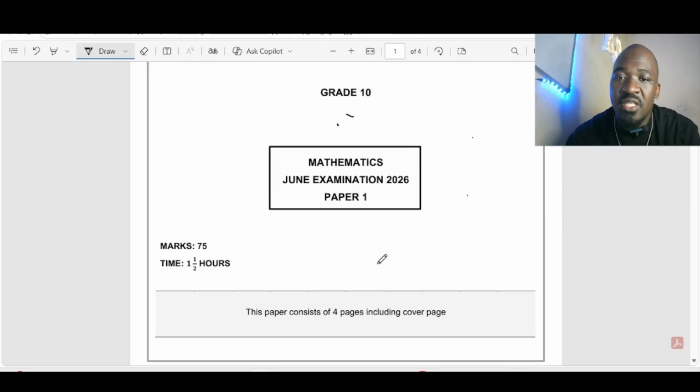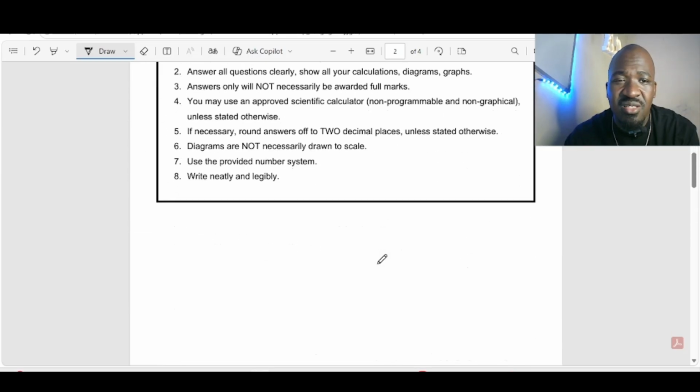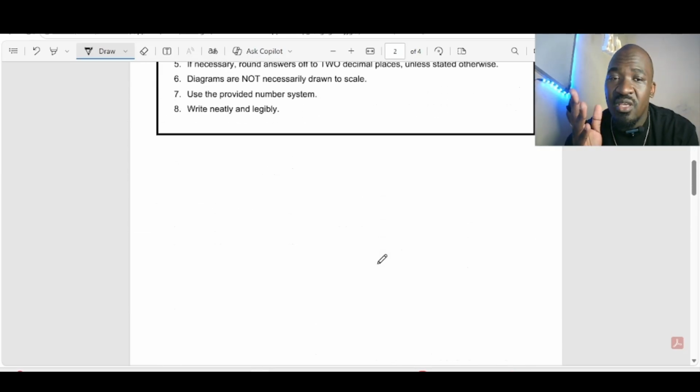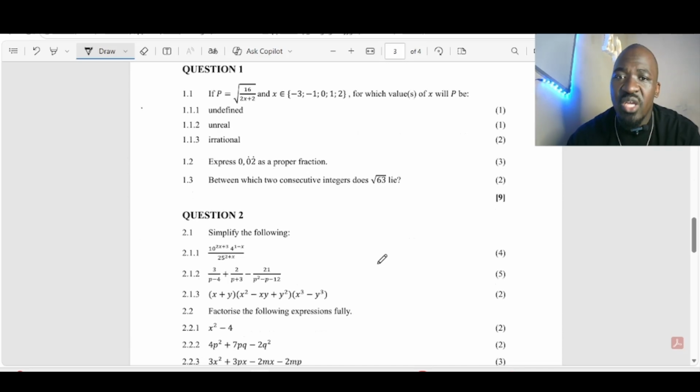Now let's check. This question paper was out of 75 marks. It took 1 hour 30 minutes for you to finish this question paper. Imagine that was 75 marks, right? 1 hour 30 minutes. It was fair, honestly, based on the level of difficulty of this question paper. It was fair to say it's 1 hour 30 minutes for a grade 10, 75 marks. Because obviously in grade 12 you'll be doing, I think it's 100 or 150. I forgot in maths, I think it's 150 there. It's just going to be 3 hours, understand? So it's still fair. But let's look at question 1.